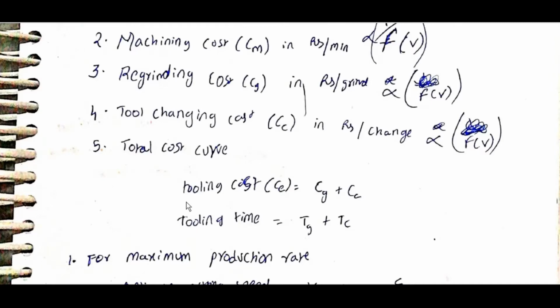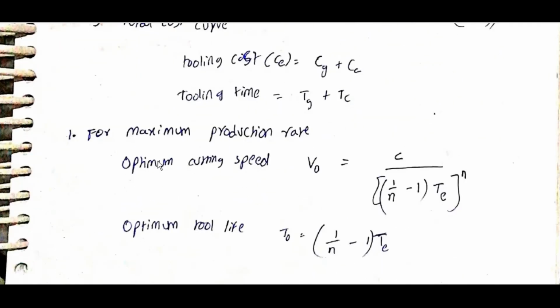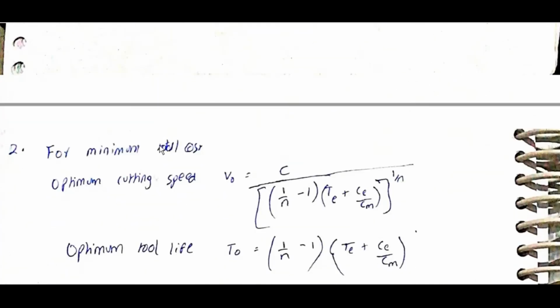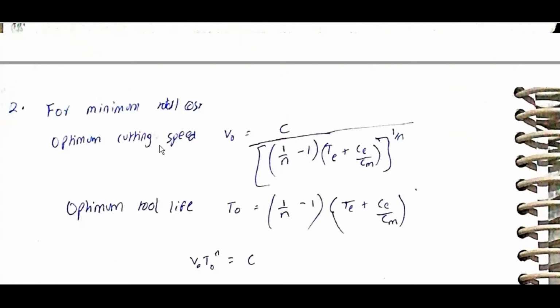Tooling time is equal to TG plus TC. For maximum production rate, optimum cutting speed VO is equal to C by [1/n minus 1 into T] whole power n. Optimum tool life TO is equal to (1/n minus 1) into TE, for maximum production rate. For minimum tool cost, optimum cutting speed VO is equal to C by [(1/n minus 1) into (TE plus CE by CM)] whole power 1 by n.